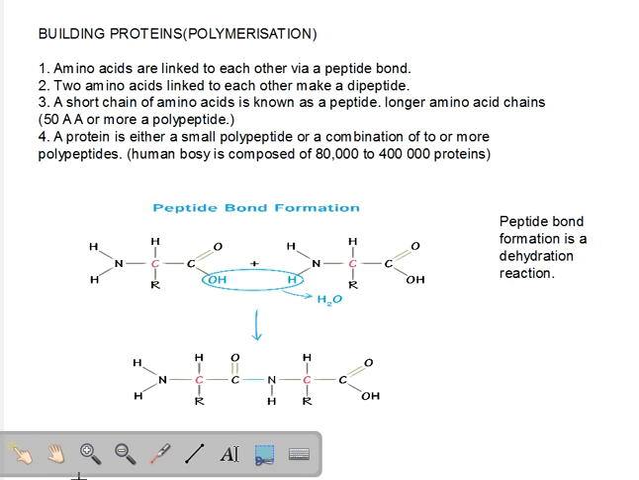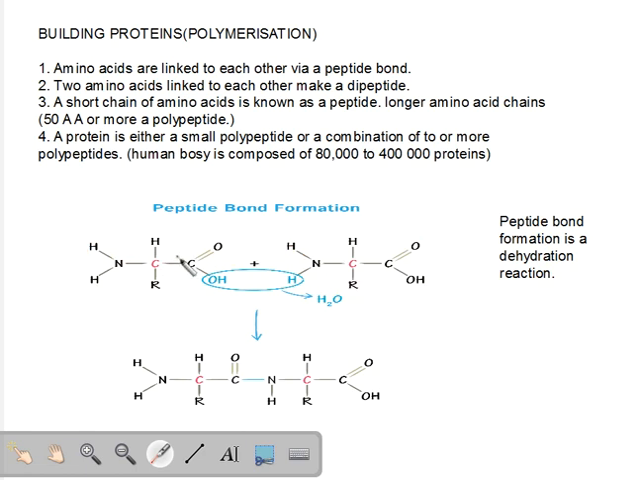Proceeding further. Now, the next article is how are proteins built? Proteins are built by amino acids, and amino acids are linked to each other via a peptide bond. Let us try to understand how it works. So, what do we have here in this diagram? We've got two amino acids, one here and one here. In the center, we've got the alpha carbon. Here we've got the amine group. Here we've got the carboxyl group. The carboxyl group of this amino acid, the amine group of this amino acid, and the side chains.